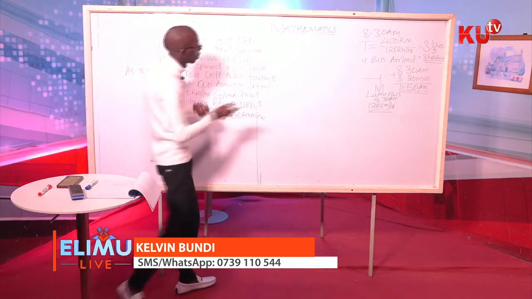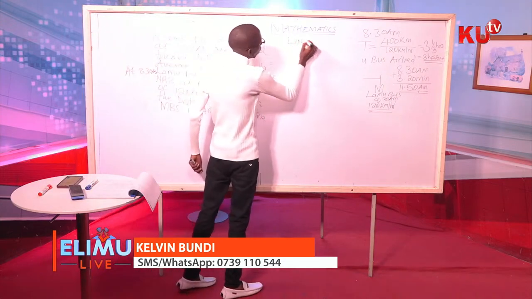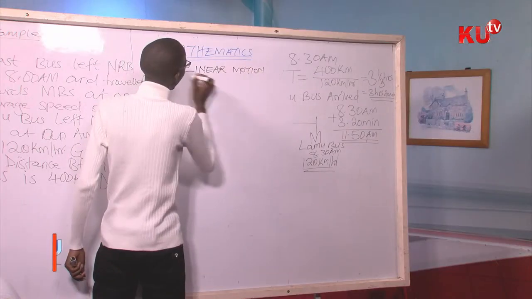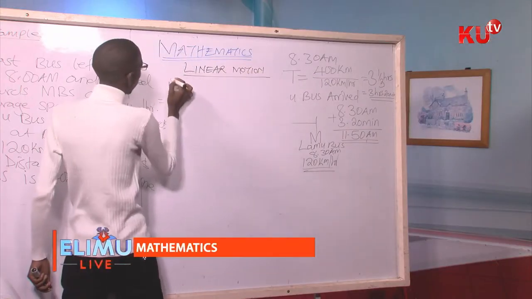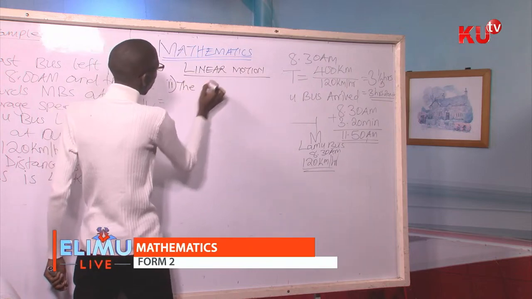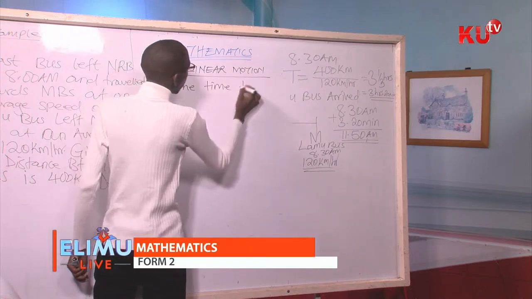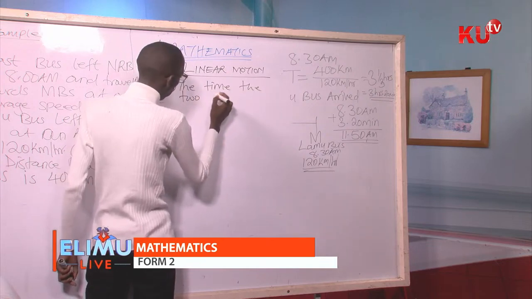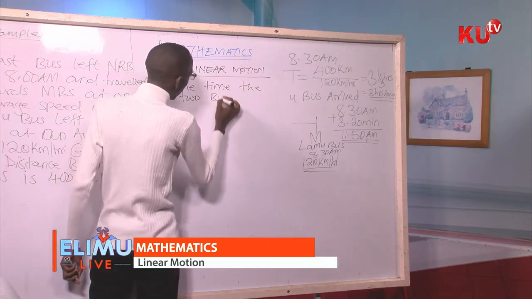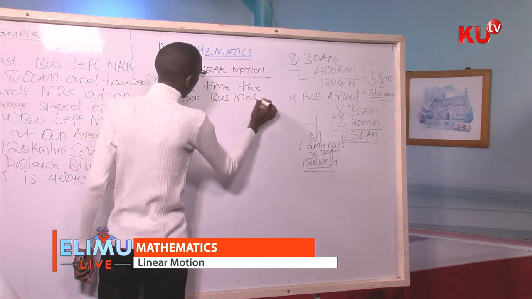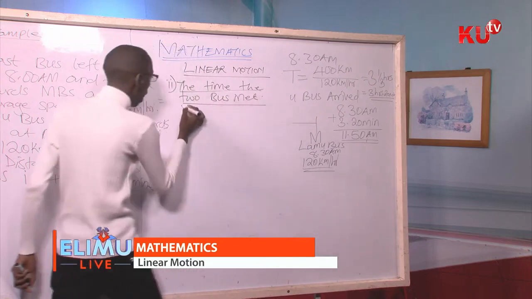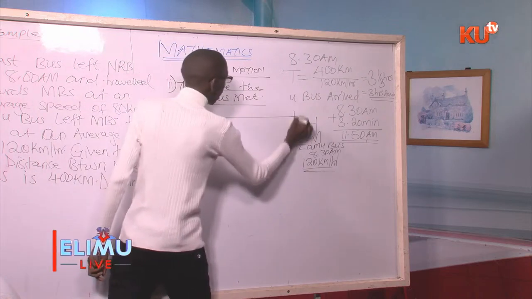Question Roman 2. I believe that question Roman 1 is well understood. Question Roman 2: the time the two buses met.